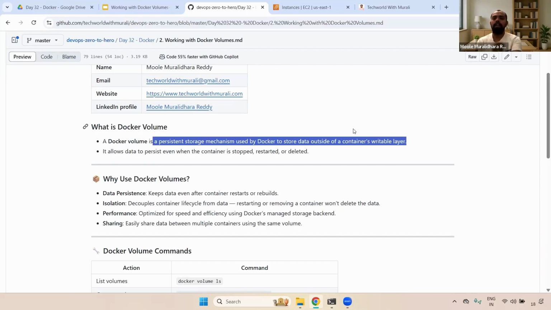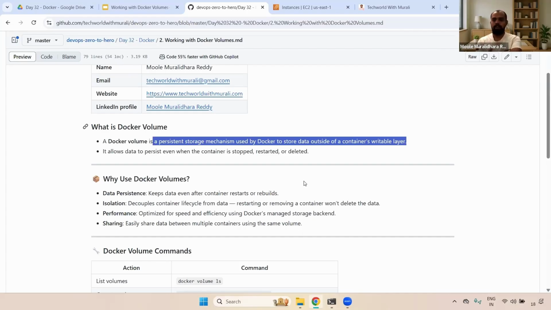You will lose the data. Instead, using Docker volumes, we can set a persistent data path. So even though the container is restarted or deleted, the data will still exist in your system.